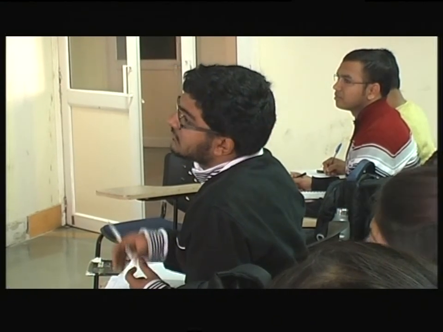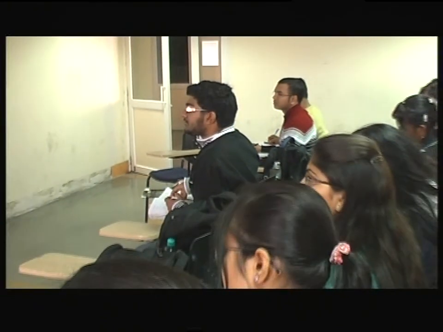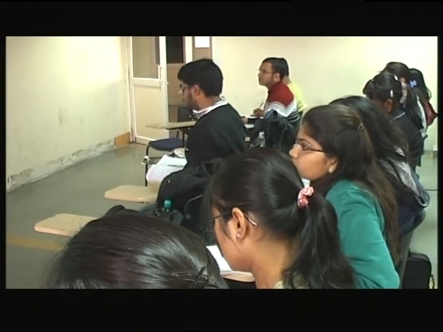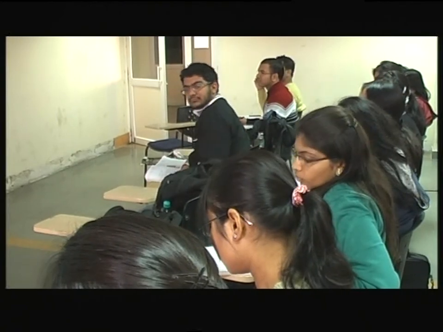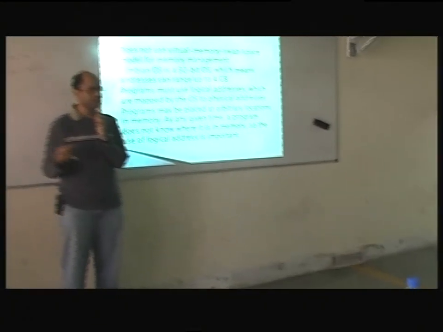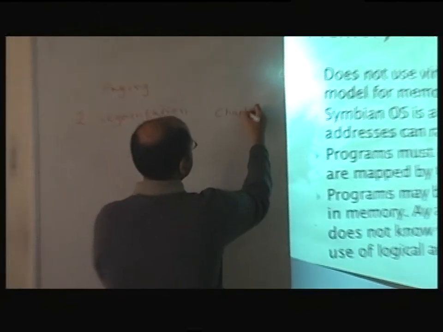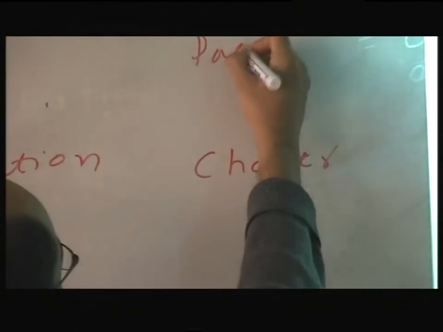It's almost correct, but if you want to remember this in simple English, you know all the books, right? What is the standard way of dividing a book? Chapters and pages. This is a chapter, and this is a page.